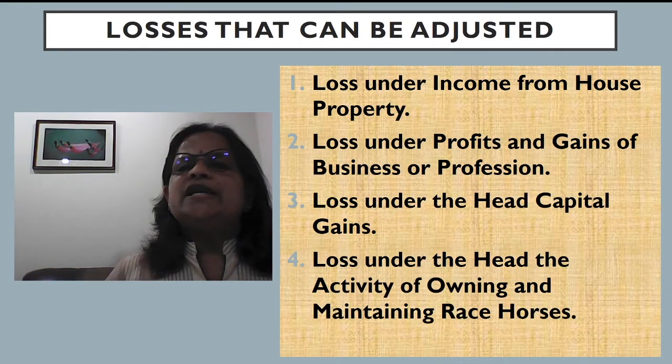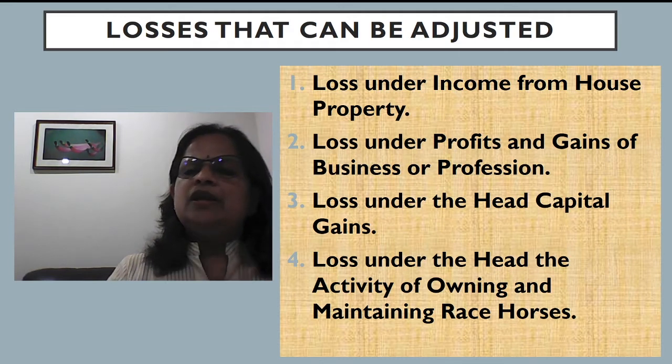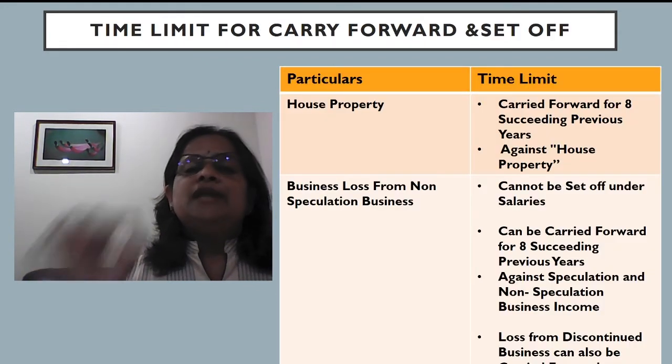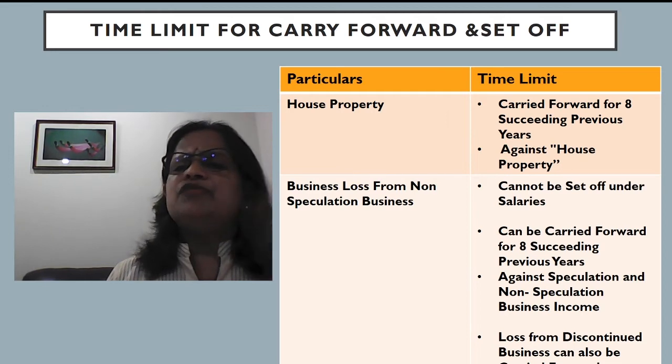Now, losses that can be adjusted. Which are the losses that can be adjusted? Loss under income from house property. Then loss under profits and gains of business or profession. Then loss under the head capital gains. Then loss under the head activity of owning and maintaining race horses. Now, the limit also is there. Time limit for carry forward and set off. This is important for examination.